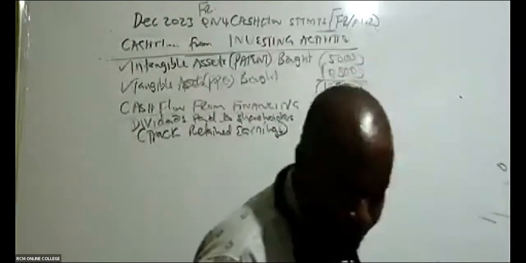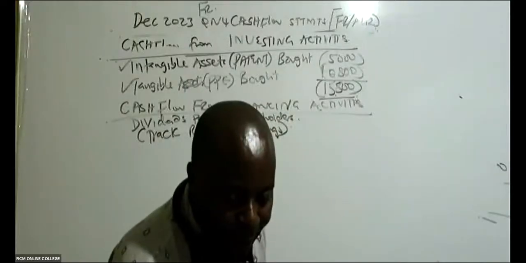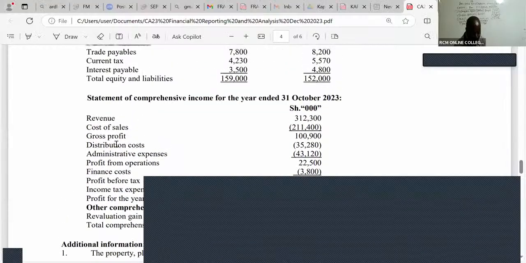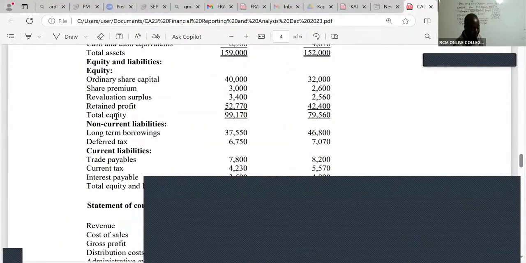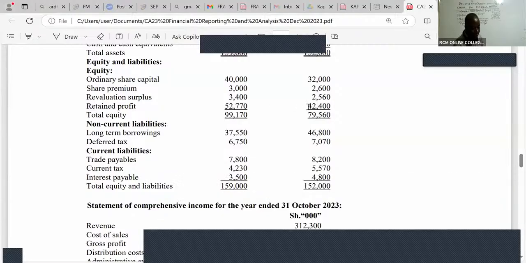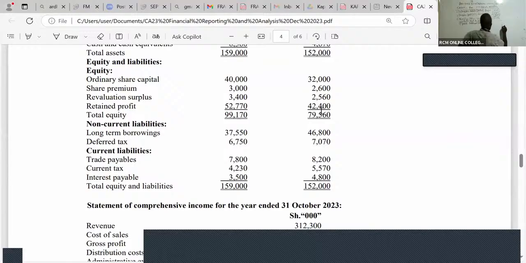Is there somebody who is able to see retained earnings in their balance sheet? Retained earnings is the same as retained profit. You can see the balance brought down is 42,400. Remember, retained earnings in equity has to be credited. So balance brought down for retained earnings, which is the same as retained profit, is 42,400.